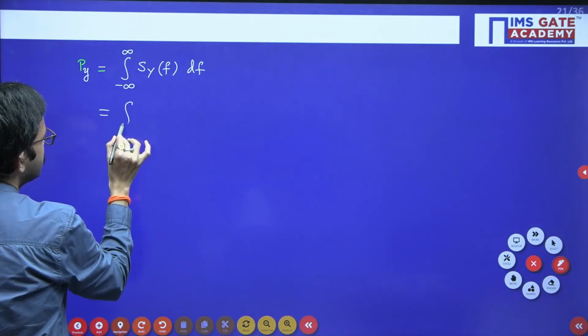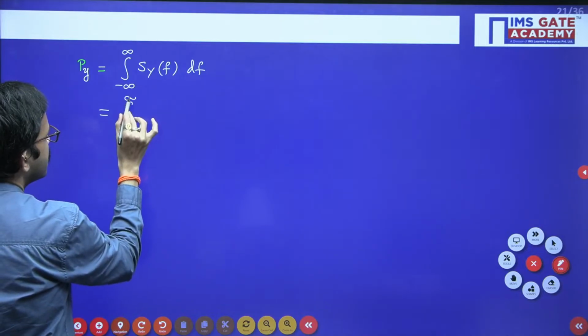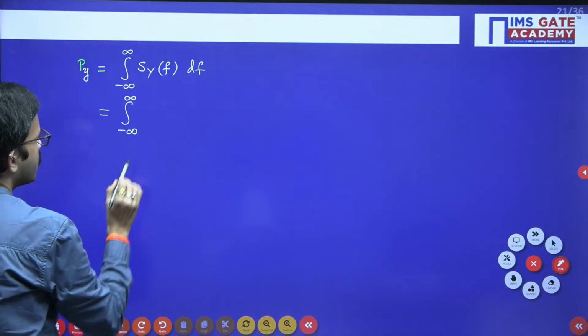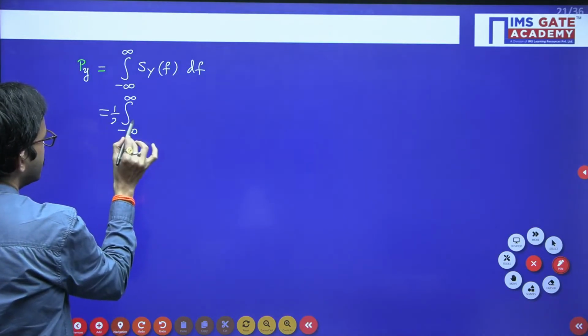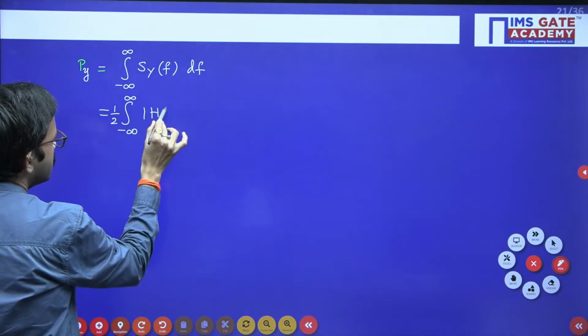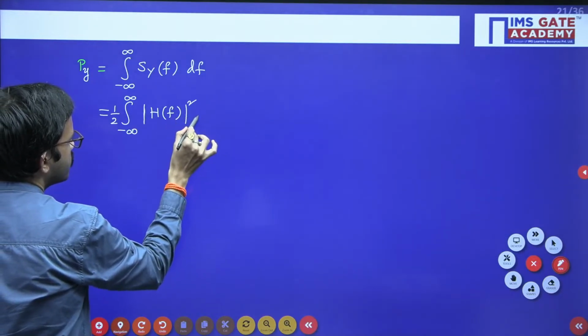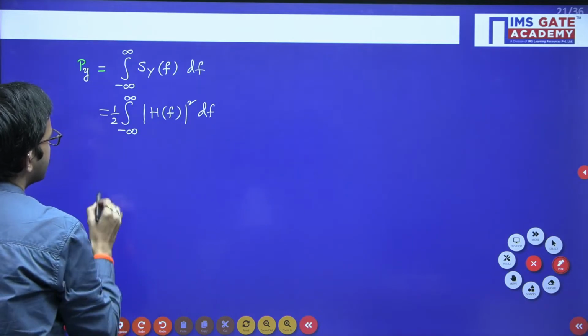So the average power of the system output, that is Py, you will get by integrating the output power spectral density from minus infinity to infinity with respect to df. Now substitute: integral from minus infinity to infinity of Sy of f is 1/2, which is a constant I am keeping outside the integral, times modulus h of f whole square df.